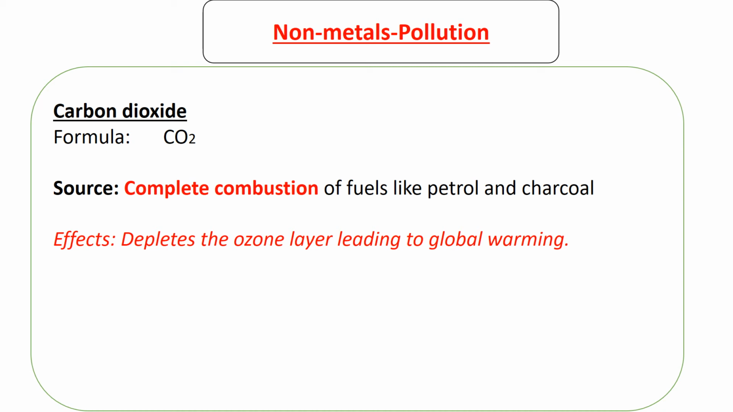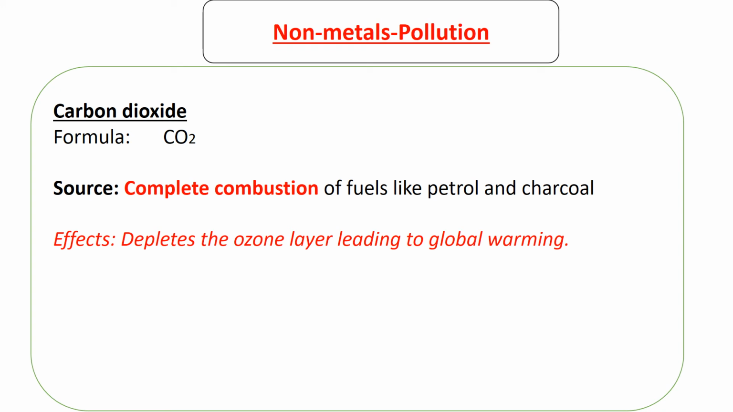So what's the function of the ozone? The ozone absorbs some dangerous rays from the sun. There are some rays from the sun which are dangerous and they're not supposed to reach Earth because they are dangerous to the inhabitants of the Earth. Once these rays reach the upper atmosphere, they are blocked by this ozone. So if the ozone is depleted, these rays are able to easily penetrate and reach Earth. That's how carbon dioxide is a pollutant also, because it depletes the ozone layer.